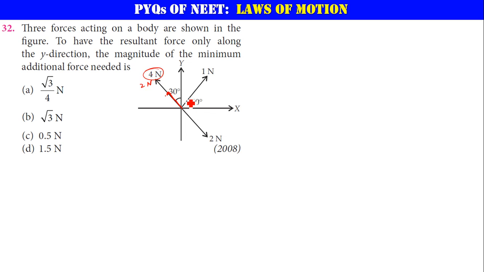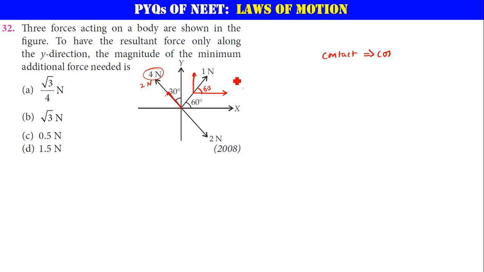So now if you just look at this, 2 Newtons and 1 Newton are acting in these directions. Now let me take the components of this guy, 1 Newton. The horizontal component. If this is 60, this will also be 60. The component which is in contact with the main vector is going to get a cos term.